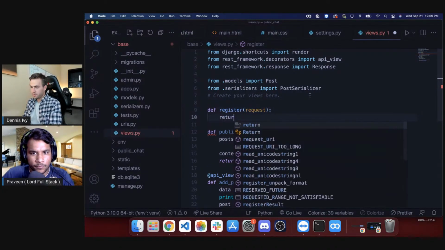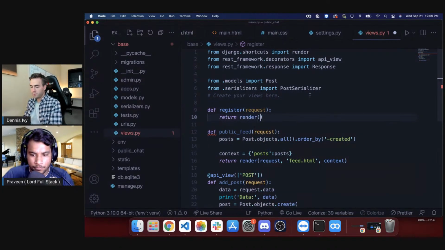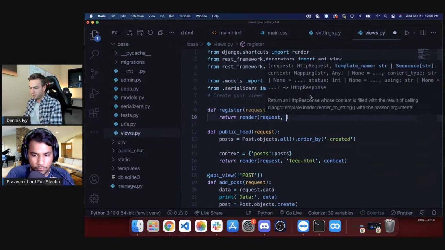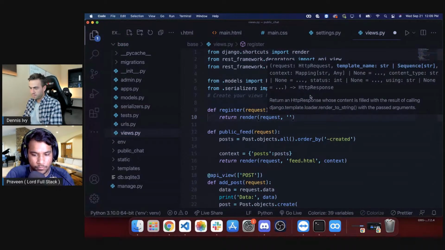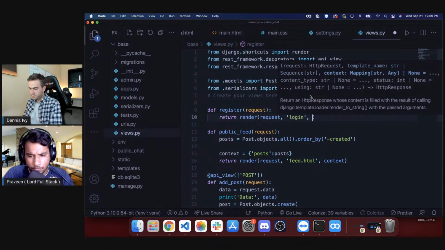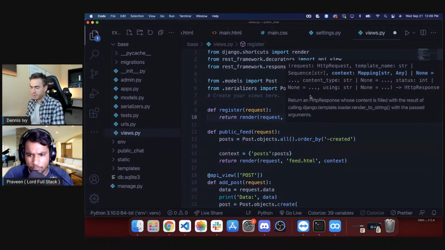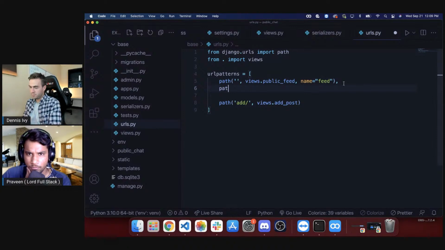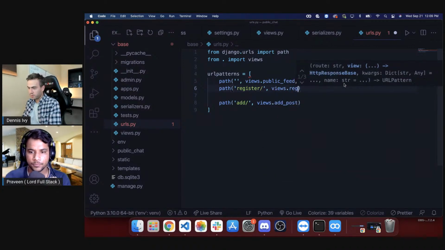Request, return render. I guess we don't need a context dictionary there. And then we'll go to URLs. Views.register.